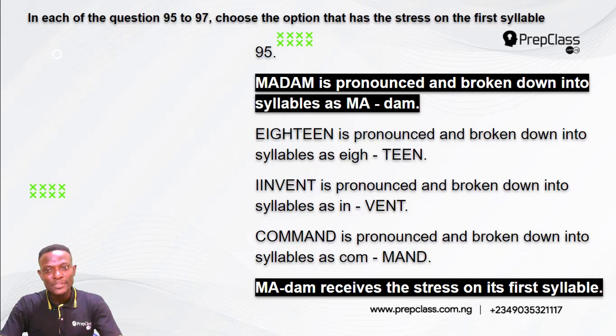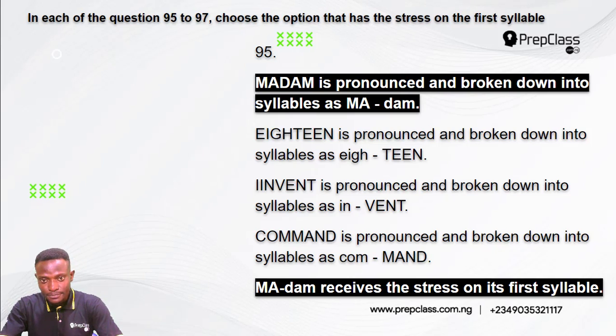Now, madam is pronounced and broken down into syllables as madam. Ma receives the stress. Eighteen is pronounced and broken down into syllables as eighteen. Teen receives the stress. It is pronounced louder and longer. Invent is pronounced and broken down into syllables as invent. Vent receives the stress. It is pronounced louder and longer.